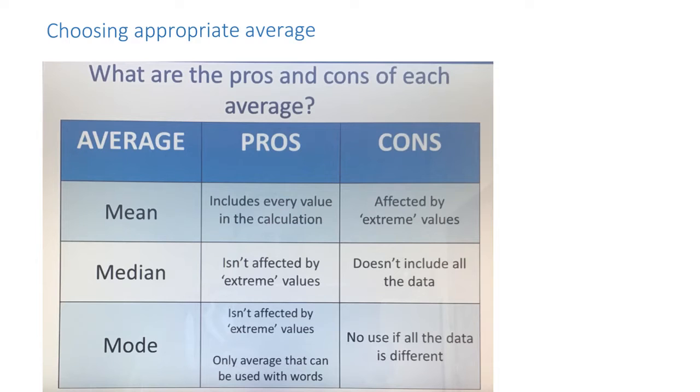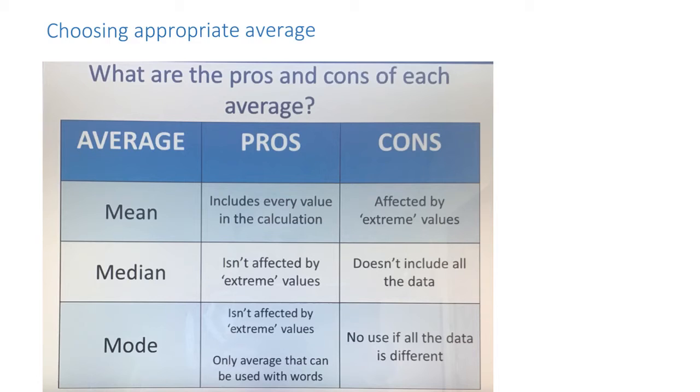Choosing the appropriate average. Sometimes it's better to choose a particular statistical average than either of the other two. And here we've got some of the pros and cons for each of them. So if we're looking at the mean, the mean includes every single value. So if that is important with your data, then choose that. One of the disadvantages with the mean is that if you've got a lot of data and a couple of them are really extreme, so if you've got values that are very similar and one or two that are really high or really, really low, then that's going to affect the mean. So that's a bit of a disadvantage with that.